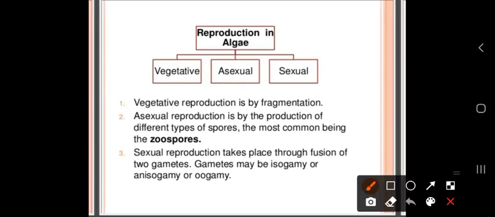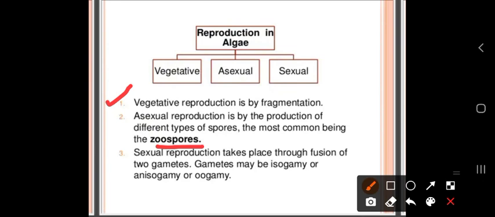Reproduction in algae. Algae reproduce mainly in three ways: vegetative, asexual, and sexual reproduction. In vegetative reproduction, some vegetative parts get detached from the main body, and that part behaves as a new plant. Asexual reproduction takes place by the formation of different types of spores, and mainly the spores are zoospores. These zoospores are liberated from the sporangia, and germinate and form the new plant body.